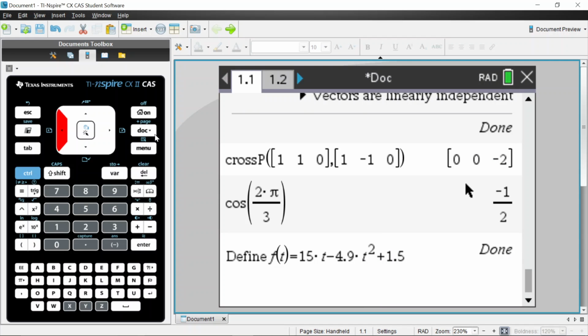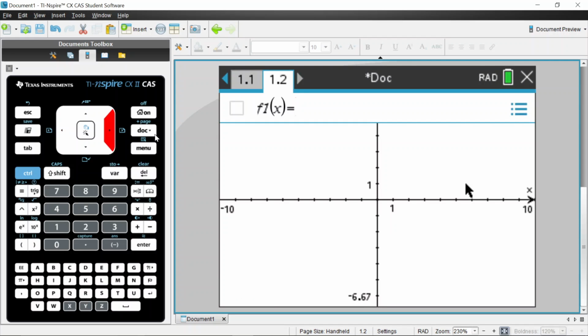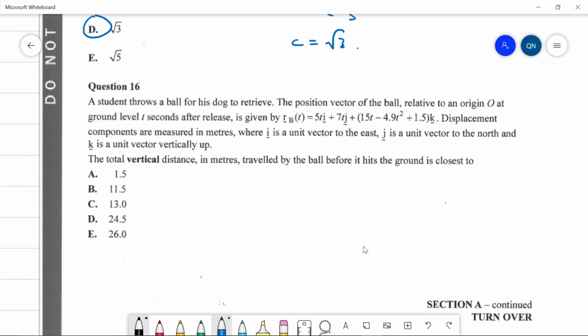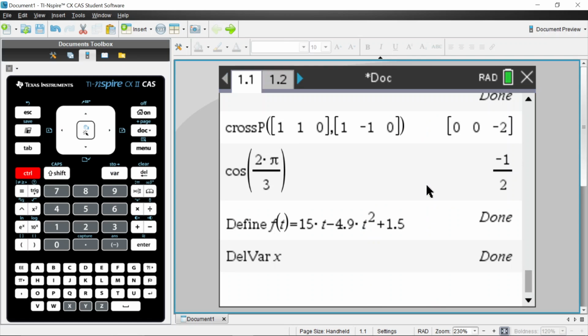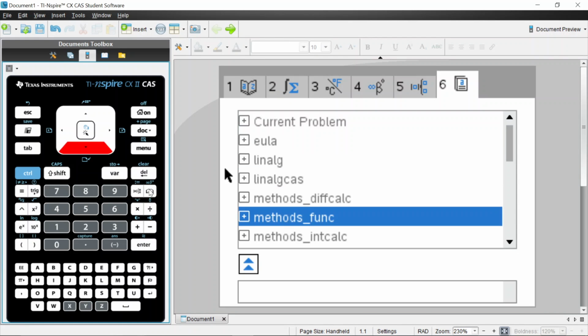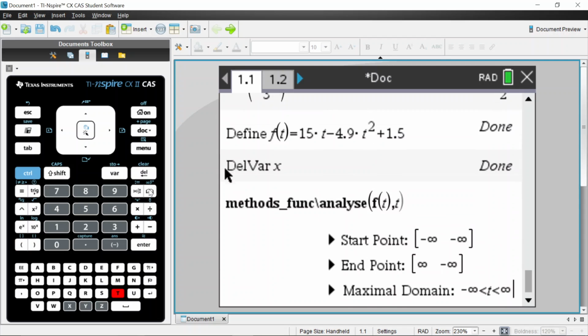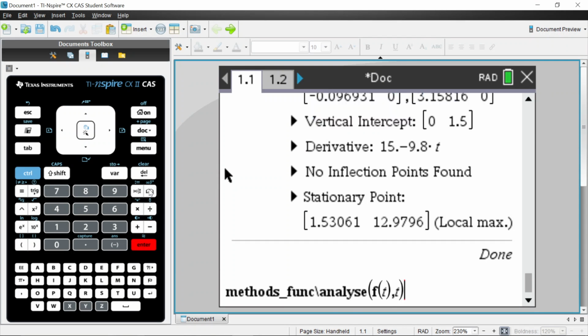I'm going to delete var x, because that's going to be interfering with the graphs page, the f of x. So it looks like it's that. So let's analyze this. We have methods, functions, analyze, and then f of t with respect to t. I want to analyze with the domain, so we go from 0 to infinity.